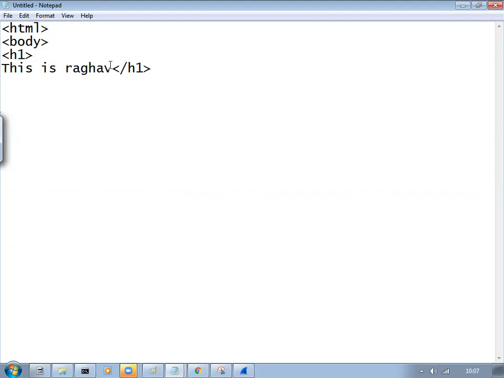Okay, and I'm ending the body. All these things are not required. This is a development thing. I'm just showing you how they work. That's it. Don't get confused. Now I'm just saving it.